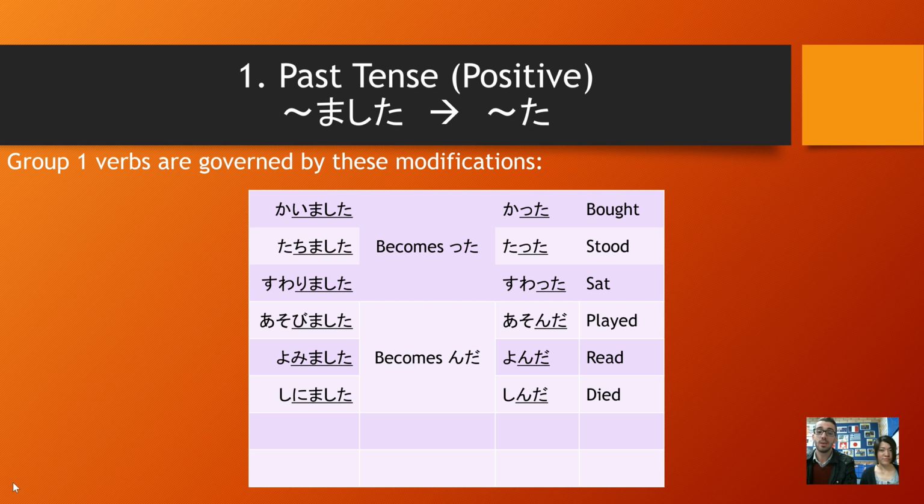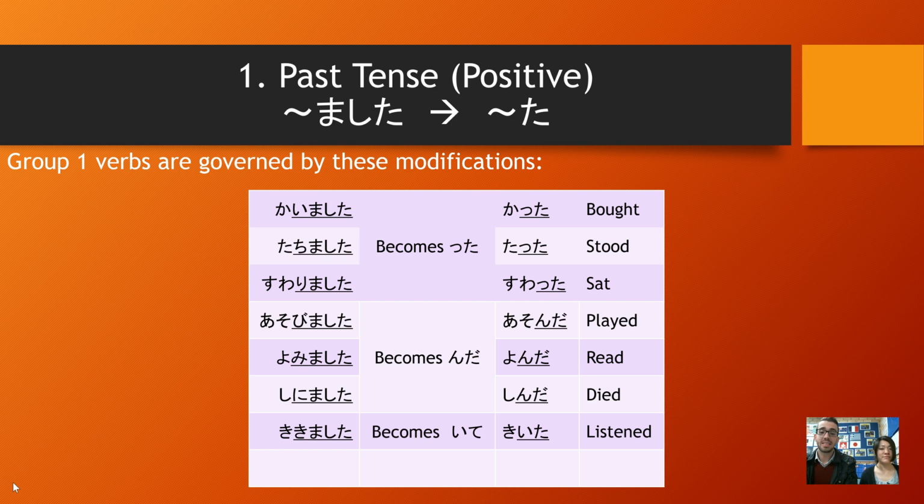These next three also share the same modification. Played, asobimashita, becomes 遊んだ、 read, yomimashita, becomes 読んだ、 died, shinimashita, becomes 死んだ。 They all share the same modification. Dropping off the mashita, bi, mi, and ni become nda.